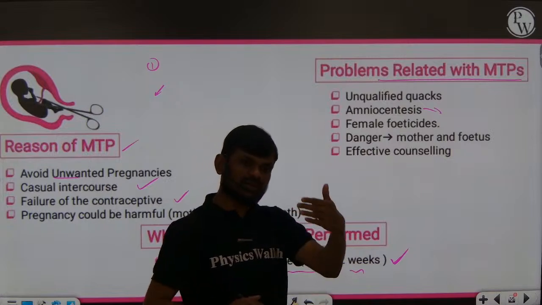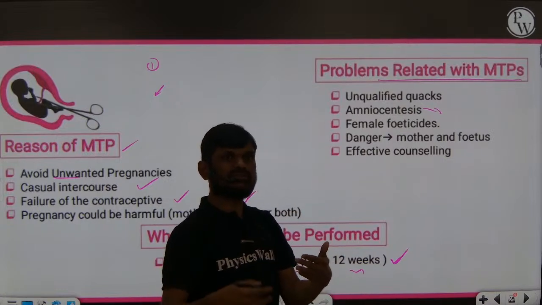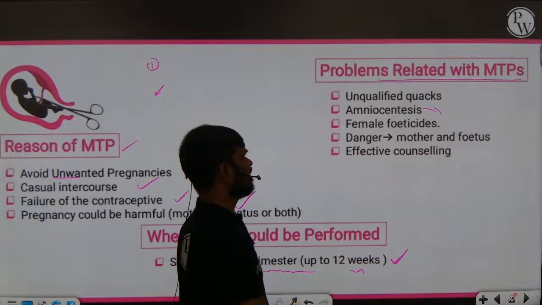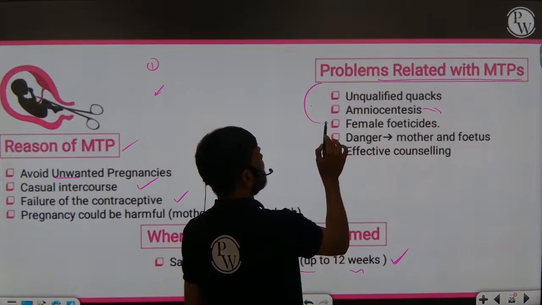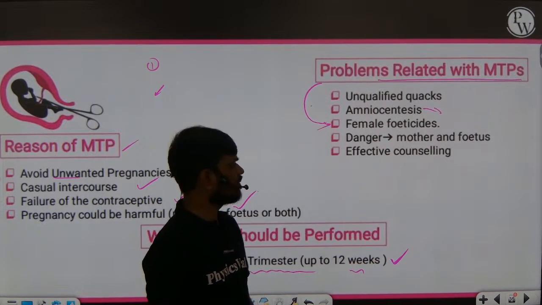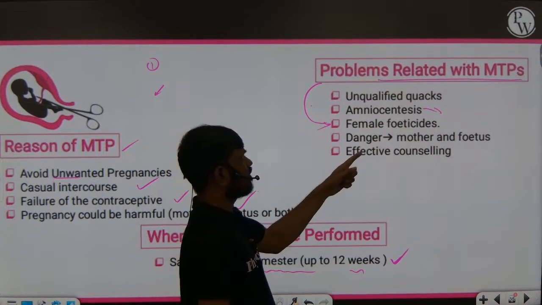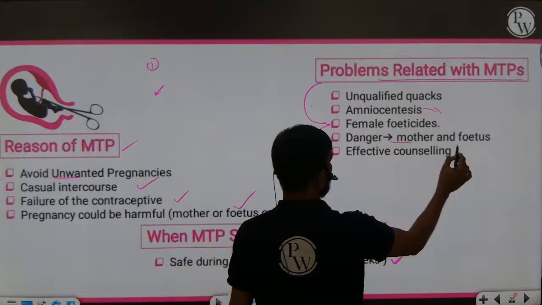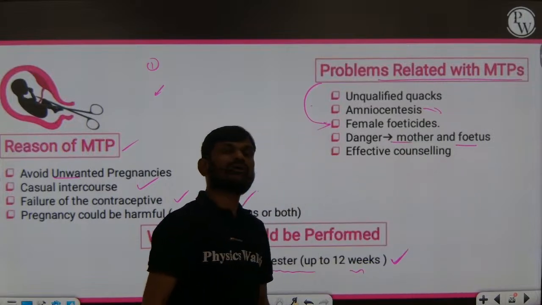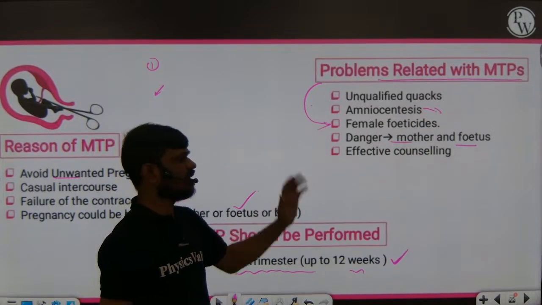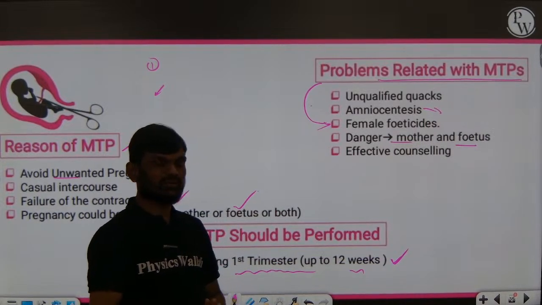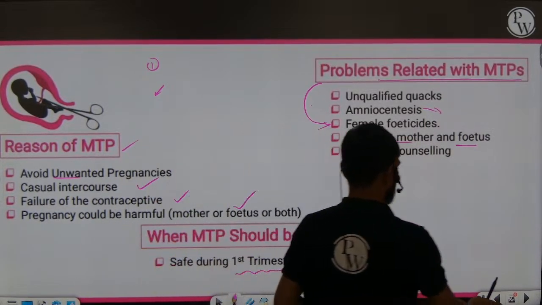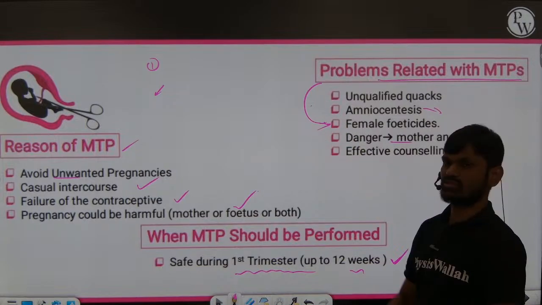If the baby is detected as female, they perform female feticide, right? Repeated MTP is also dangerous for the mother and fetus, so effective counseling is needed. So this is about MTP. Questions are expected from this area also.